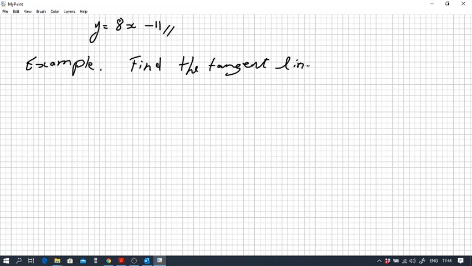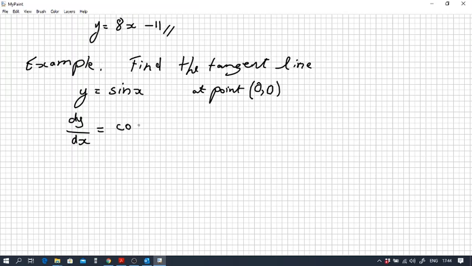And it's the tangent line to the curve y equals sine x at the point (0, 0). We know when x is 0, sine x is also 0. So let's take a look at that. The first derivative of sine x, dy dx, equals cosine x.